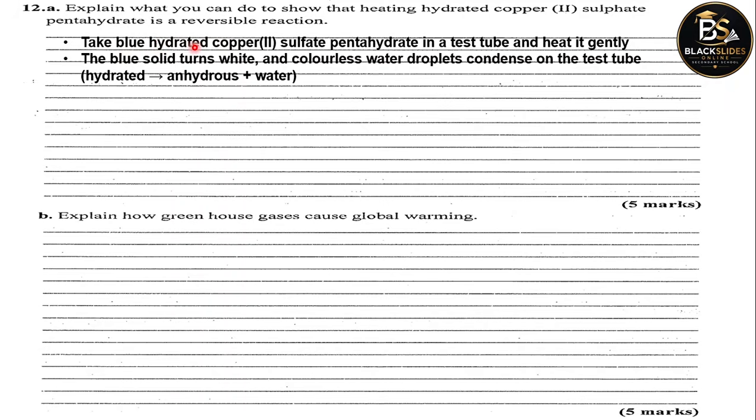The pentahydrate copper sulfate is blue by nature, so it's going to change its color from blue to white. And you also see colorless water droplets condensing on the test tube. So hydrated copper sulfate, when heated, will produce white copper sulfate, which is called anhydrous copper sulfate, and water.